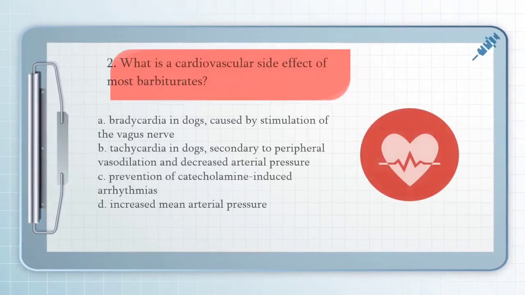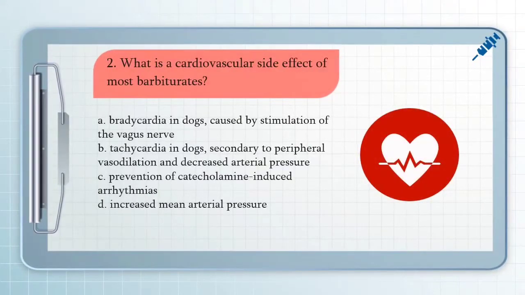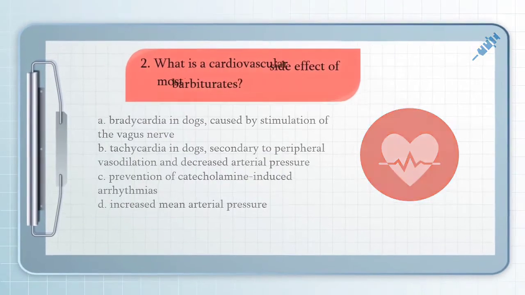For question number 2, what is a cardiovascular side effect of most barbiturates? A. Bradycardia in dogs caused by stimulation of the vagus nerve. B. Tachycardia in dogs secondary to peripheral vasodilation and decreased arterial pressure. C. Prevention of catecholamine-induced arrhythmias. Or D. Increased mean arterial pressure.